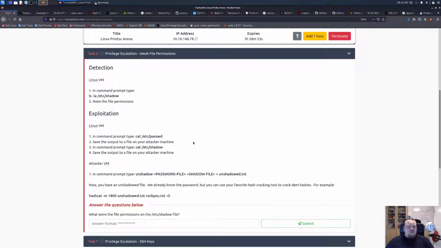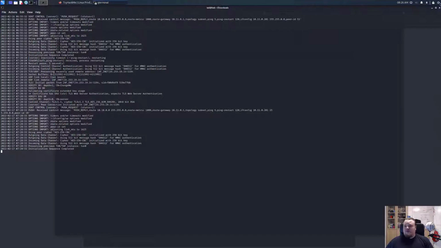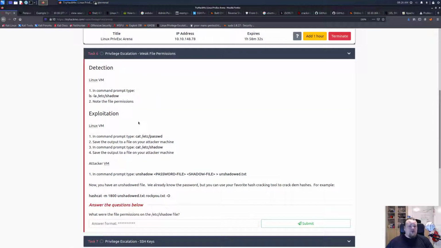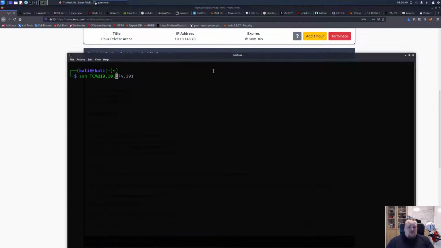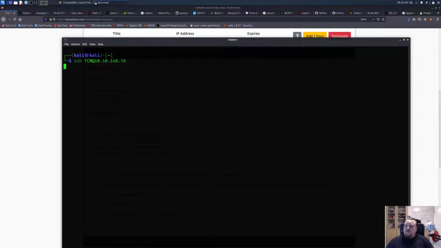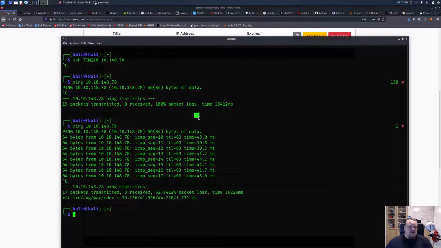So basically the server's up, and let's verify that I'm connected to the OpenVPN server. Let's go ahead and SSH into the correct machine, 10.10.184.78, and let's see if it's up. It's the same thing every time. Whenever I start it, it takes a few minutes, so I'm going to pause the video and get back when it's up. So we do have a ping now from the machine, and let's continue to connect to it. So we're going to SSH in.